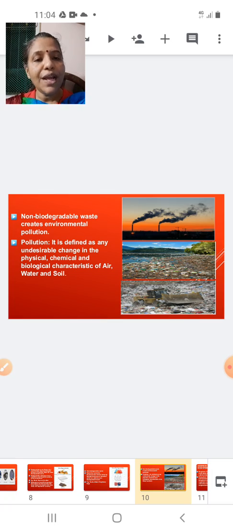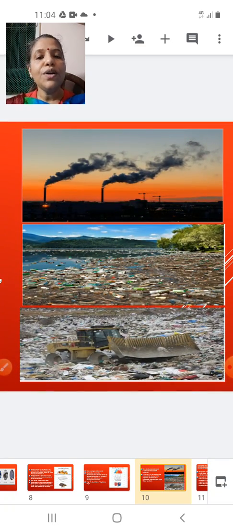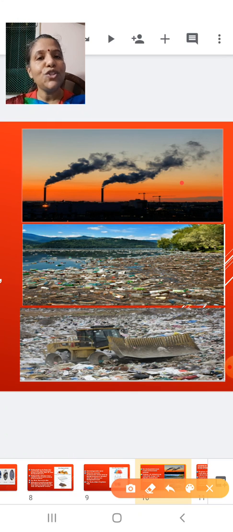Okay, so here I have a picture. So here you can see, this is picture 1. This is air pollution. Can you see the constituent of the atmosphere is changing because of the release of smoke? So this is an example of water pollution. You can see so much waste is thrown away. So the physical, chemical and biological character of water is going to change.